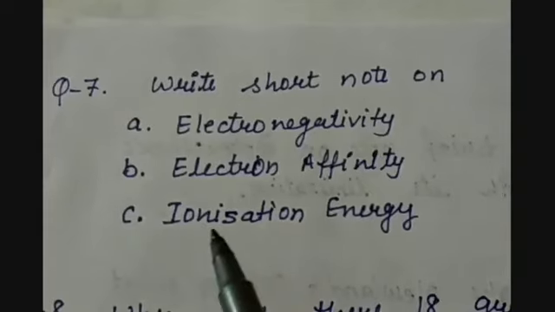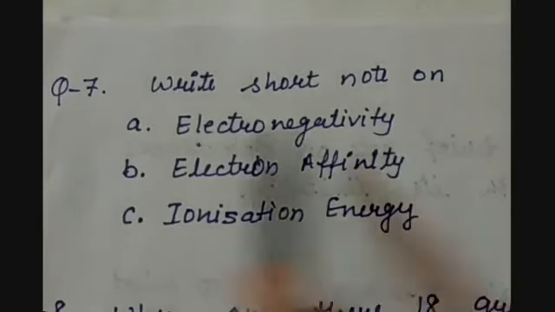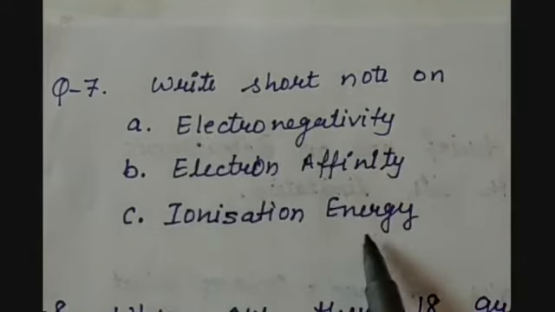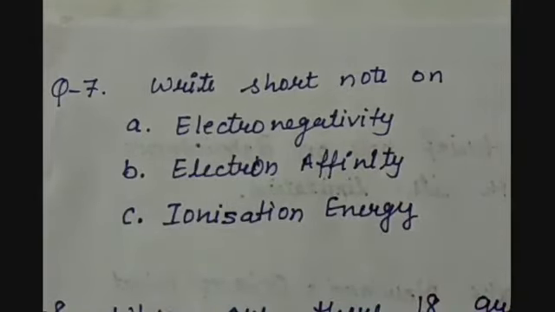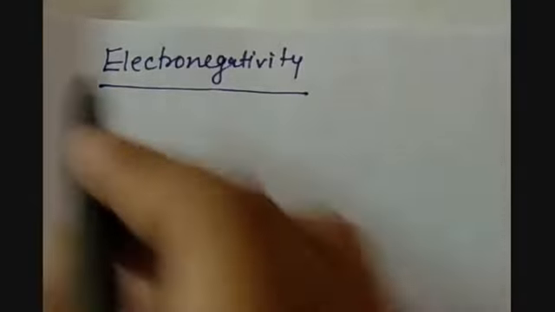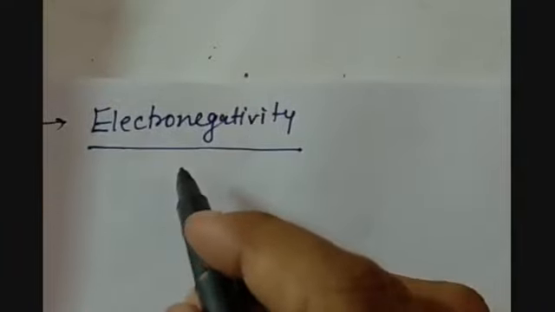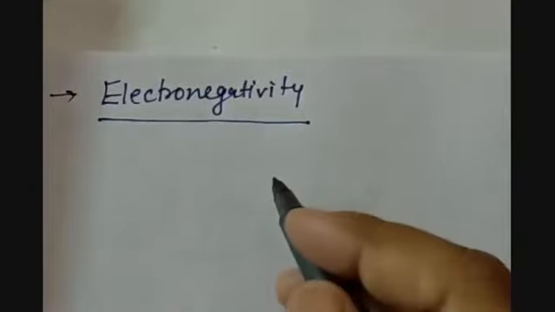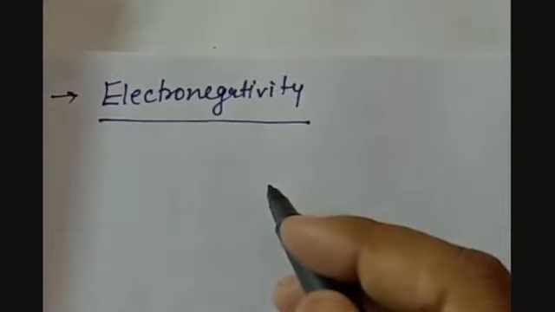Question number 7 is: write short notes on electronegativity, electron affinity and ionization energy. So the first is electronegativity. As we all know, many of the elements have a tendency to lose electrons, and after losing the electron they become positive.